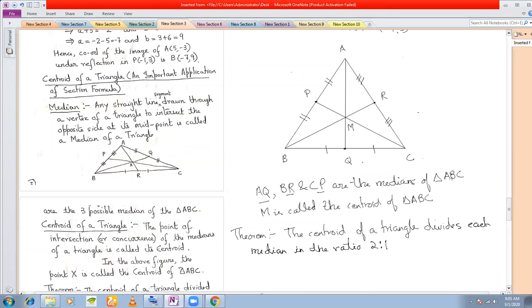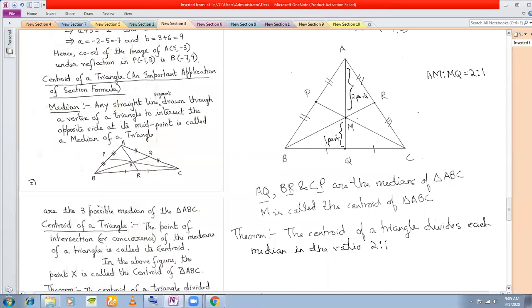What does this mean? See that in this figure, I have M as my centroid. Then according to this theorem, here we have two parts, and here I have one part, so that the ratio AM to MQ is 2:1.